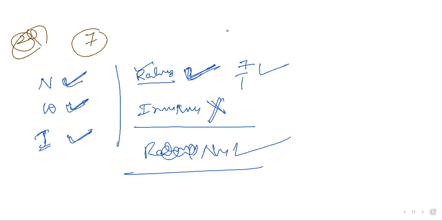Now let us start the last example with the number minus 32. Is it a natural number? No, because natural numbers are only positive, and this is a negative number. Is it a whole number? No, because whole numbers start from 0 and are all positive.